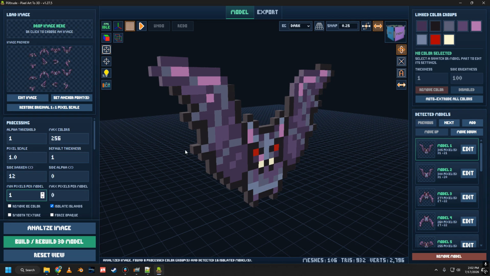Min pixels per model is the minimum number of pixels that a model can be made out of. The maximum pixels per model is the maximum. 0 just means unlimited.